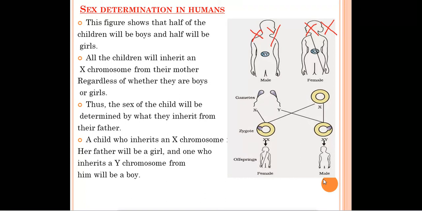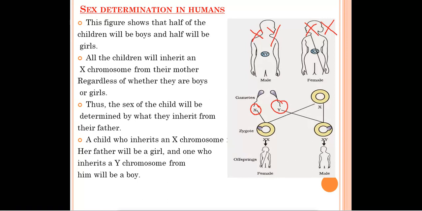When the segregation takes place, X will divide and Y will also divide. So half of the sperms will carry the X chromosome and half of them will carry the Y chromosome. But in women, in a month, only one egg is released. So that egg will carry, if the woman has both XX chromosomes, only one X. So it has an X chromosome. So what is possible?